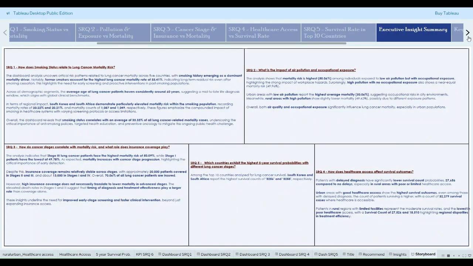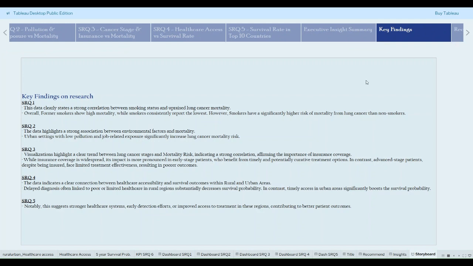Let's see how key findings and data-driven insights can help us for this research. Let me summarize the 5 major takeaways from the visual analysis. Smoking status strongly correlates with mortality. Even former smokers remain at risk. Urban environmental exposure, not just pollution level, plays an important role.